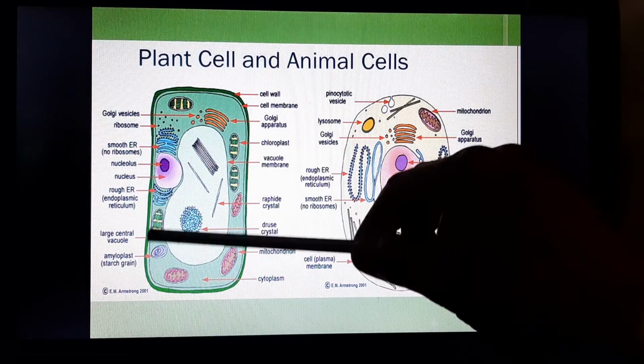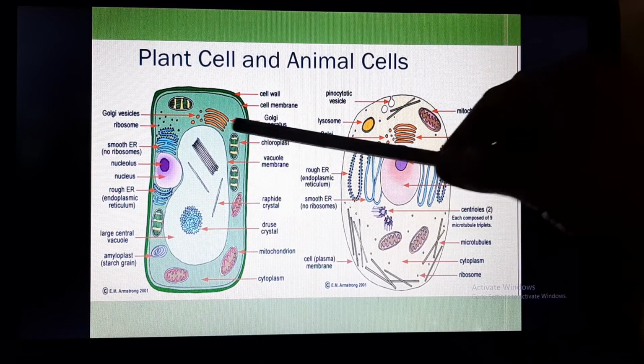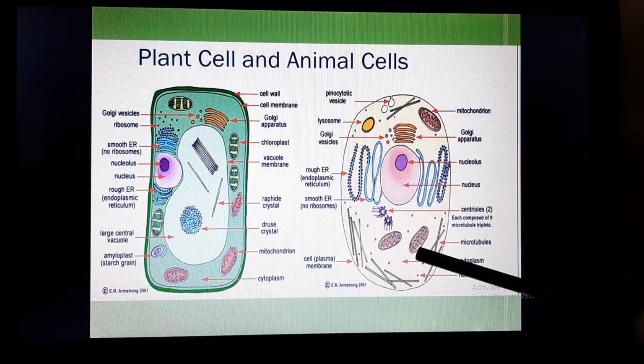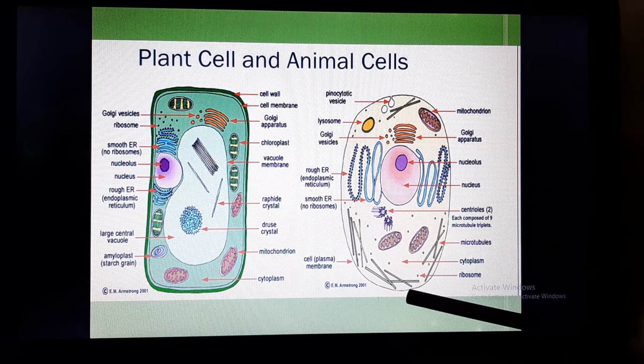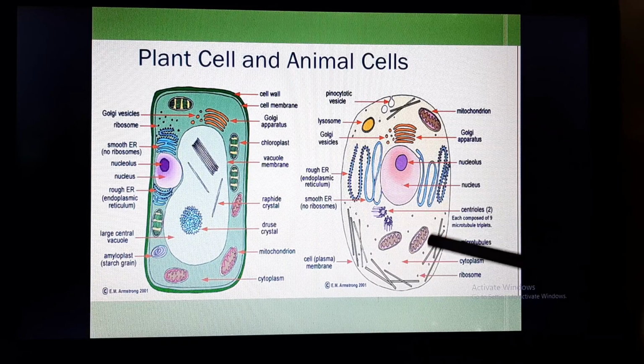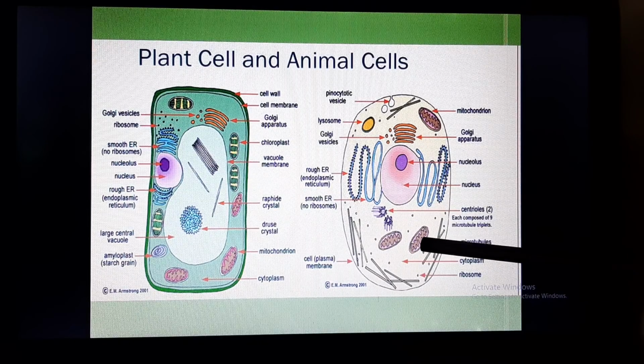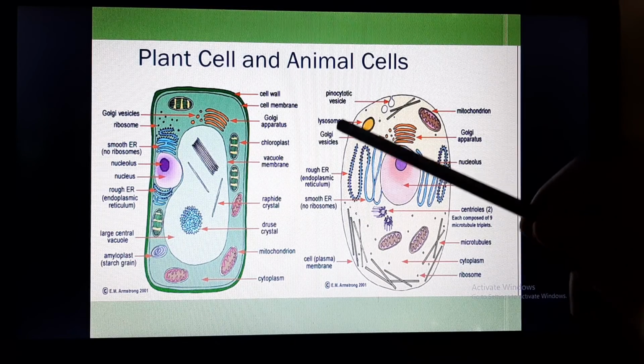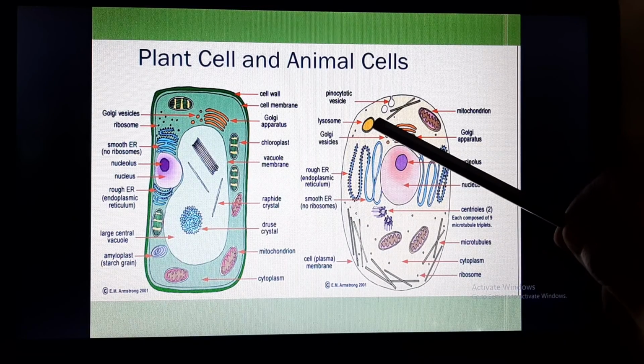Here you can see this vacuole is so big in size and only 1 in number. Whereas in this structure, the vacuole will either be absent, or if it is present, it will be smaller in size. It is so small that we find difficulty locating it. I guess this is the lysosome. See, this is the lysosome, the yellow one.